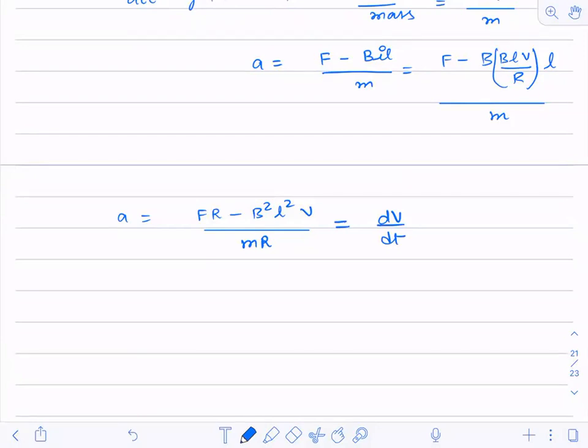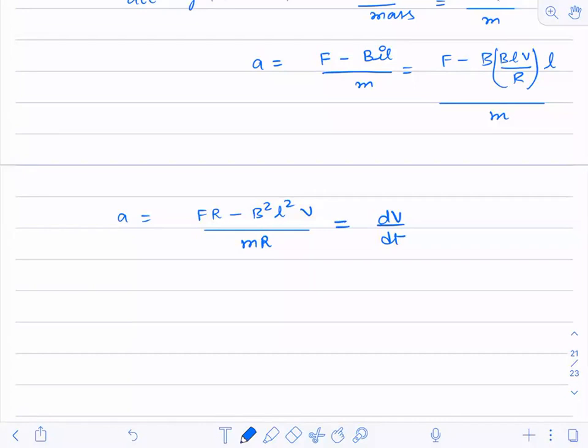Now just see here. Suppose I ask you a question: tell me the velocity as a function of time, because with time it is changing. As time passes, because you have applied a force on it, the velocity is changing with time. So if I ask you the velocity with respect to time, how many of you can do that?